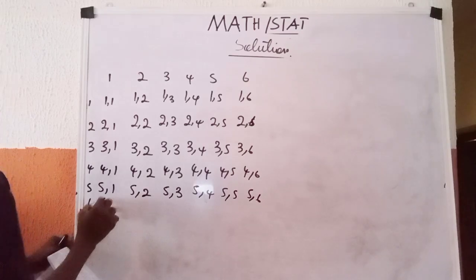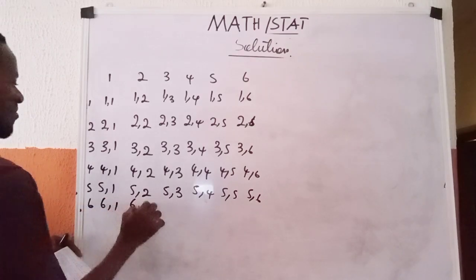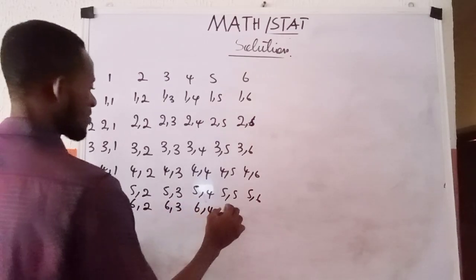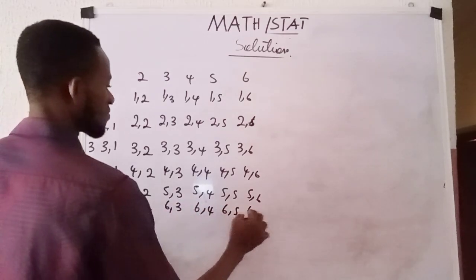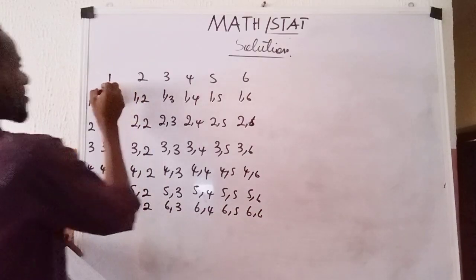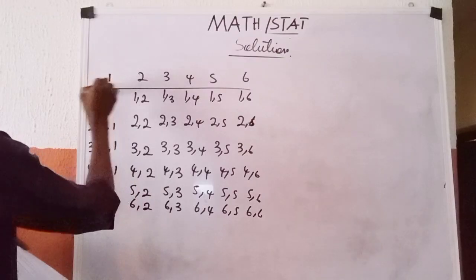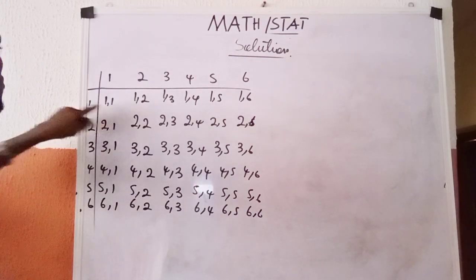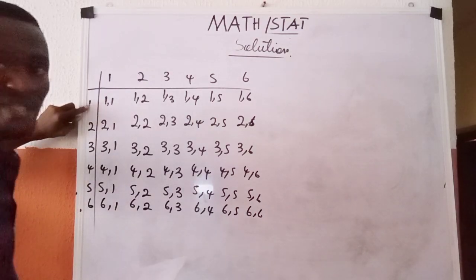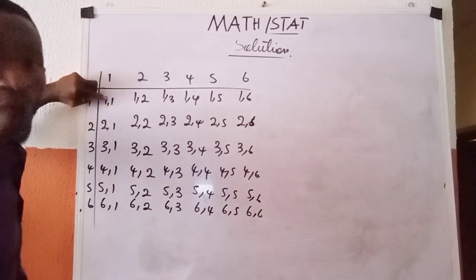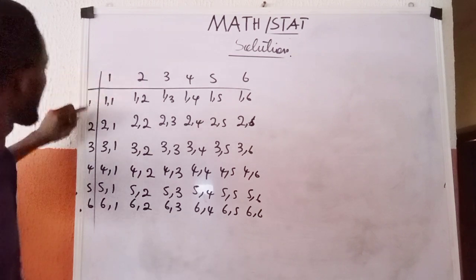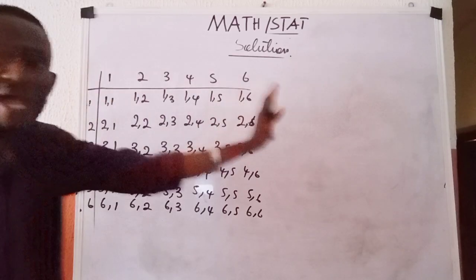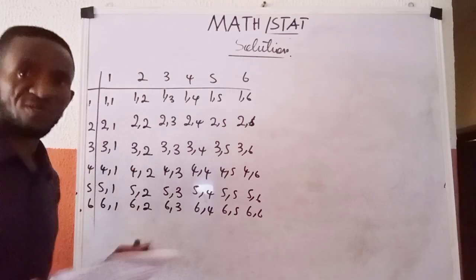And here we have 6,1; 6,2; 6,3; 6,4; 6,5; 6,6. What we mean by this is that at this particular point, 1 occurs from the first die, 1 occurred here from the second die. Here, 1 occurred from the first die, 2 occurred from the second die, down the line. That's what we mean by this 1 comma something.